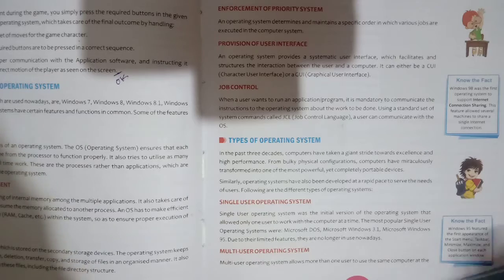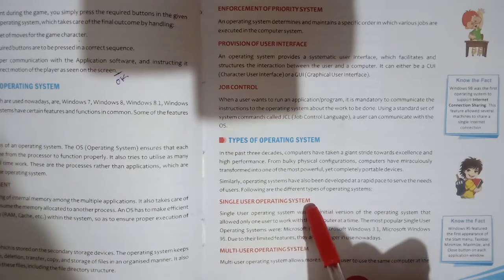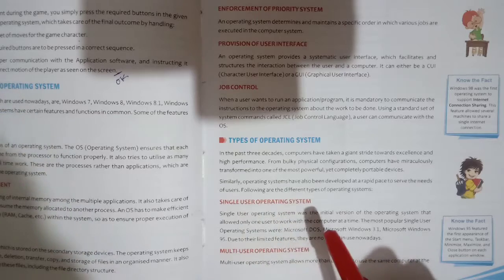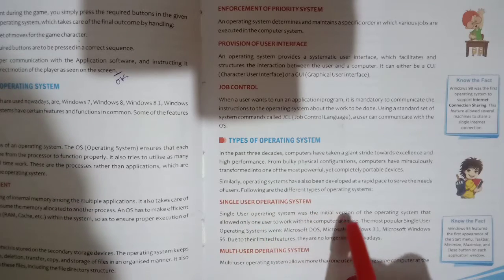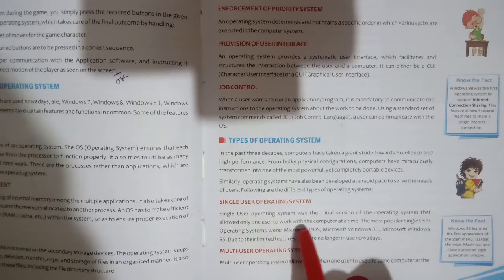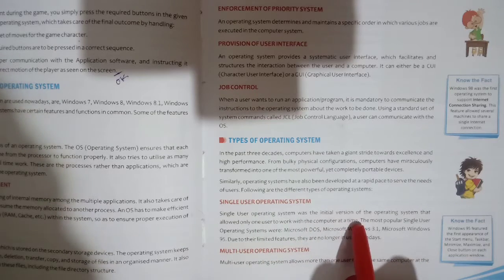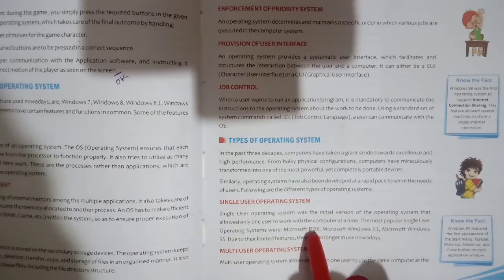So here you see just some operating system types. So first type is a single user operating system. So it is clear with the name. Single user operating system means only one user can work at a time. Single user operating system was the initial version of operating system that allowed only one user to work with the computer at a time. The most popular example of this one is DOS, disk operating system.